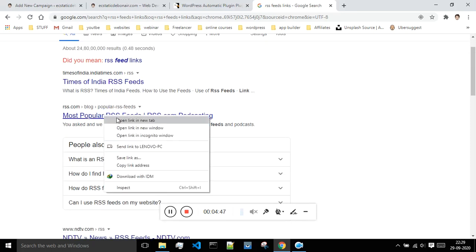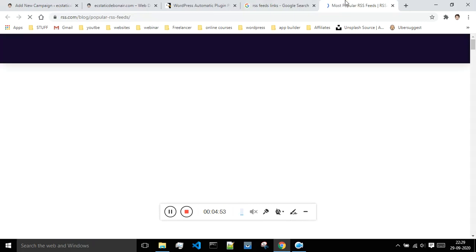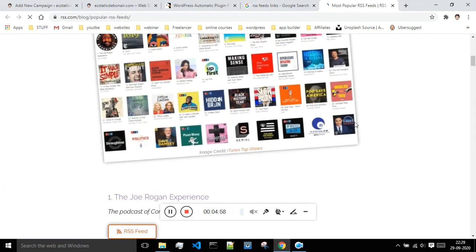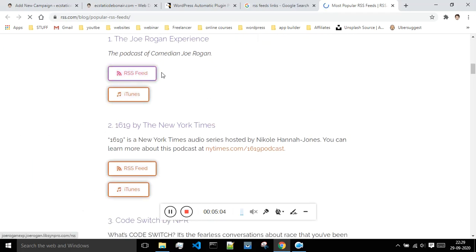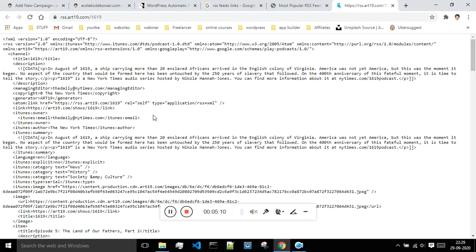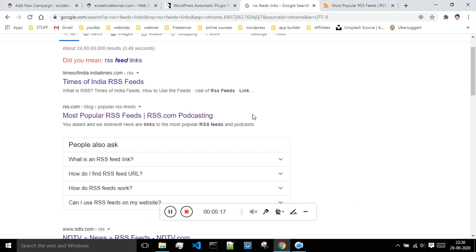These are some of the most popular RSS feeds. When it comes to news websites, you can make use of these RSS feeds to throw some automatic posts on your website. This is the RSS feed of this website, and this is the RSS feed of this website. Let me open this. Okay, so this is not the RSS feed. You just have to identify the RSS feeds.